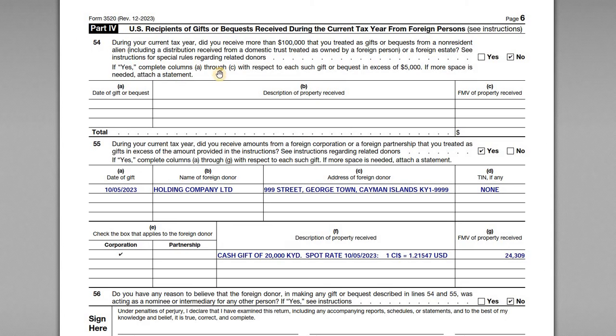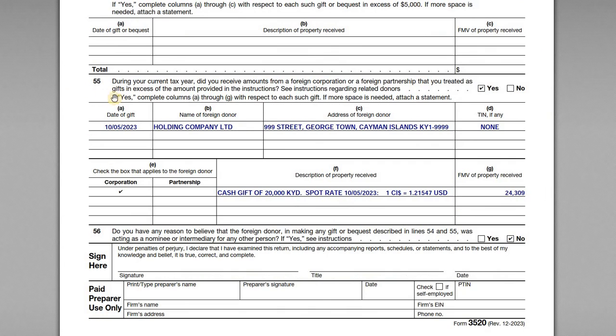Now, question 54 has to deal with transfers that came from individuals or foreign estates. And so we're marking no here because we didn't receive a transfer from a foreign estate or individual. This money came from a foreign corporation. So on item 55, we have marked yes, right? During the year, did we receive amounts from a foreign corporation or foreign partnership that we are treating as gifts in excess of the amount provided in the instructions, right? And so we are marking yes there, and so we're inputting the information on the gift.